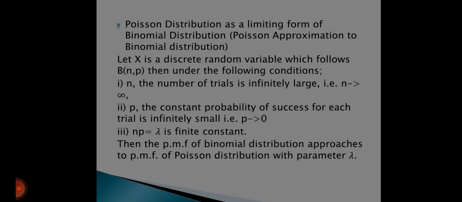So np = λ is a finite constant. Then the PMF of binomial distribution approaches the PMF of Poisson distribution with parameter λ. So the two main conditions are n is very large and p is very small, np = λ. In this case, binomial distribution approaches Poisson distribution.